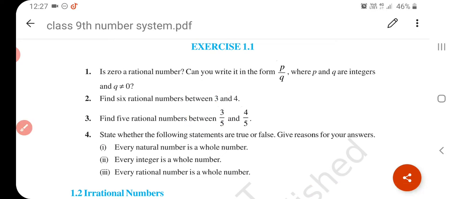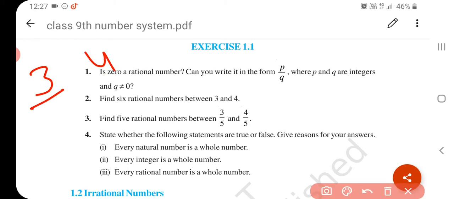Okay, find 6 rational numbers between 3 and 4. You have to find 6 rational numbers between 3 and 4. Then what you do, you have to write, the easy method is you have to write them as rational numbers, means if there is no number, then you have to write 3 upon 1 and 4 upon 1. Now आप कहेंगे कि 3 और 4 के बीच में तो कोई रेशनल नंबर, कोई नंबर नहीं दिख रहा मुझे.